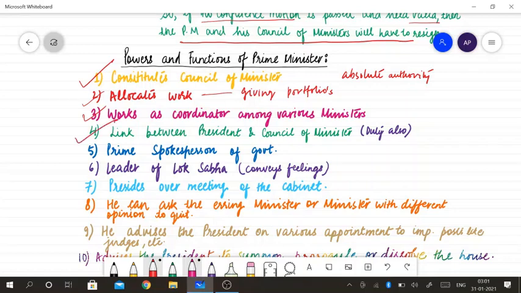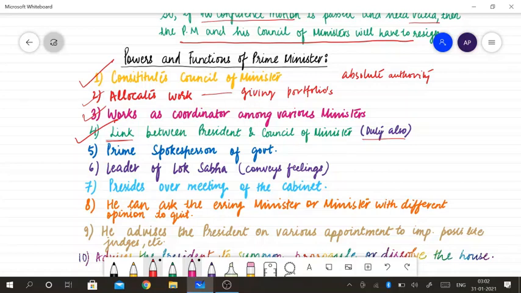Now he is a very important link between the president and the Council of Ministers. This is the duty of the Prime Minister for the president: he is a link between the president and the council. The Prime Minister reports to the president about what the Council of Ministers are doing.